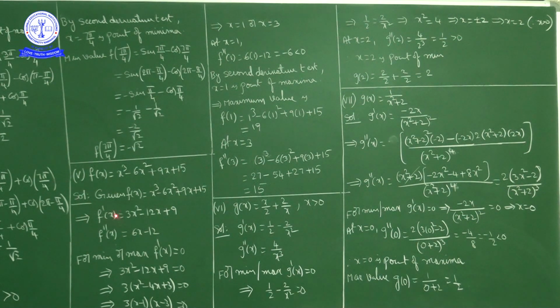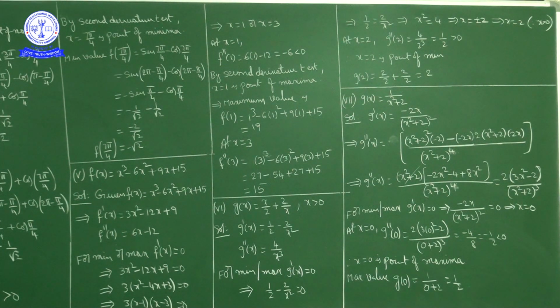So f'(x) equal to 3x square minus 12x plus 9. f''(x) is the derivative of f'(x). Derivative of 3x square is 6x, minus 12x derivative 12. So f''(x) equal to 6x minus 12.